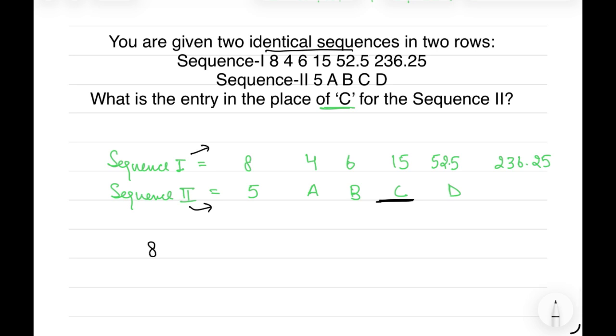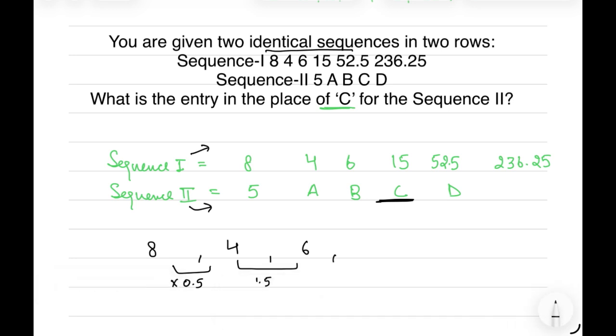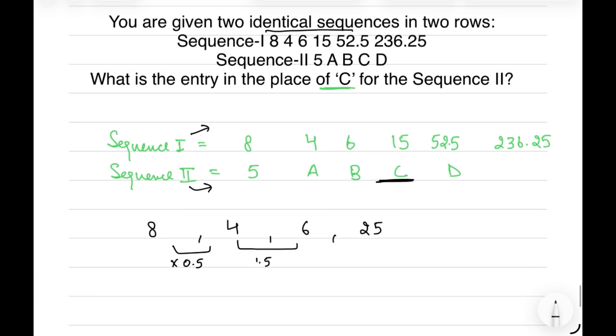In sequence 1, we have 8, 4, 6. If we multiply 8 by 0.5, we get 4. If we multiply 4 by 1.5, we get 6. So there is some multiplication series being followed. Next we have 15: if we multiply 6 by 2.5, we get 15.